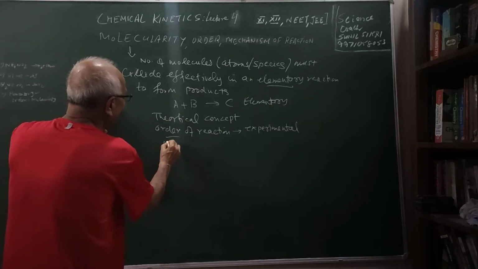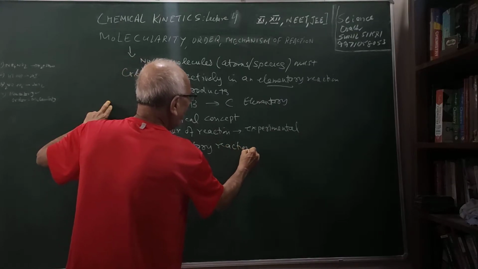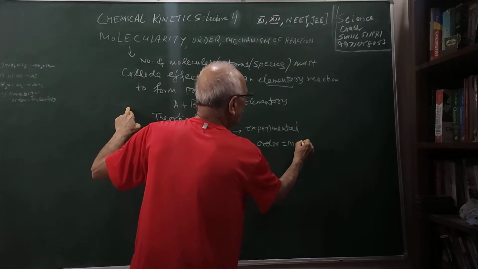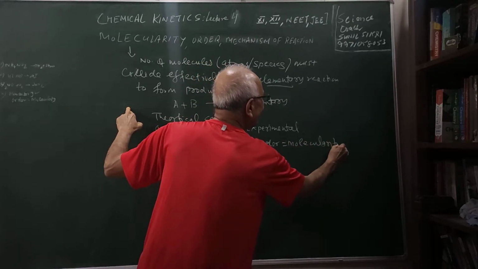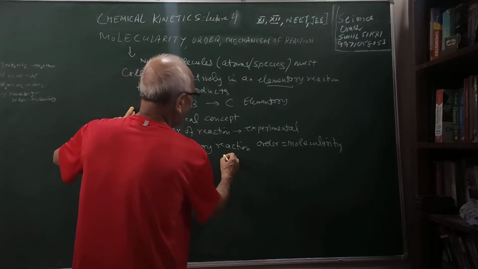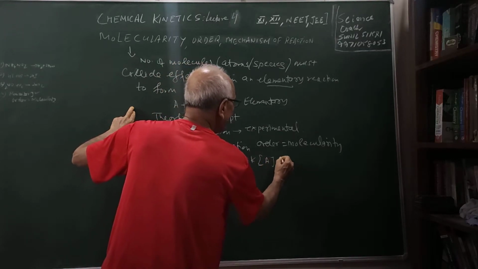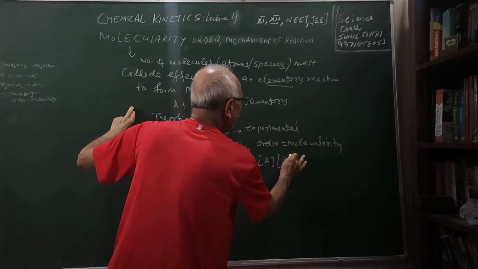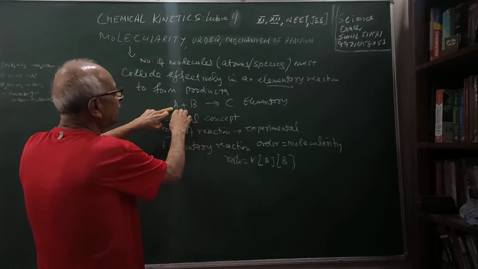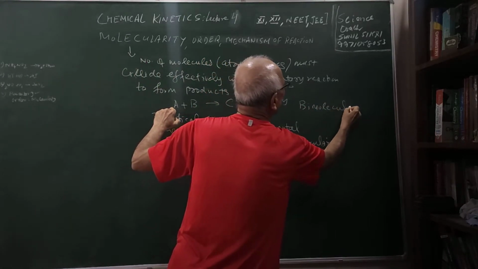But for an elementary reaction, we will find that in most of the cases the order is equal to molecularity. For an elementary reaction, I am saying. For a complex reaction, the two will not be same. So here I can also say that the rate can be written as k [A]^1 [B]^1. So the order is 1 plus 1, 2, and here in the reaction, two molecules are colliding. So I am saying it is a bimolecular reaction.